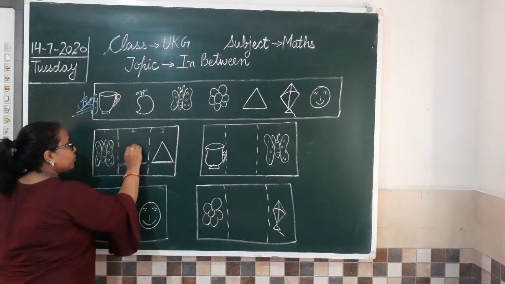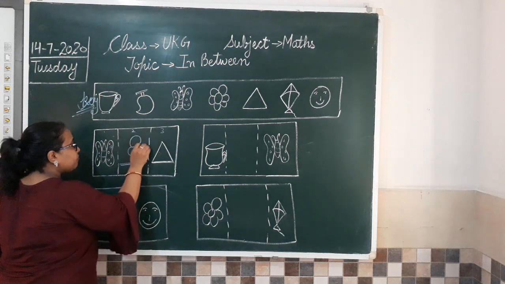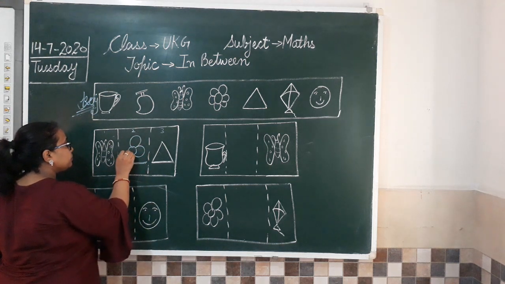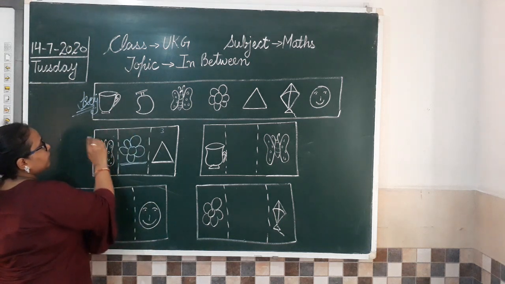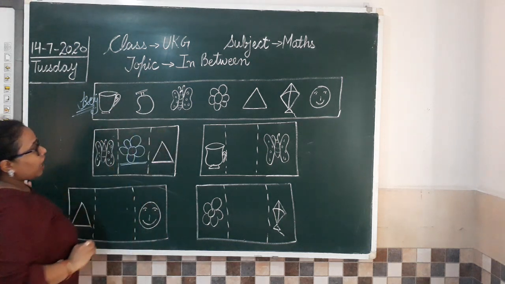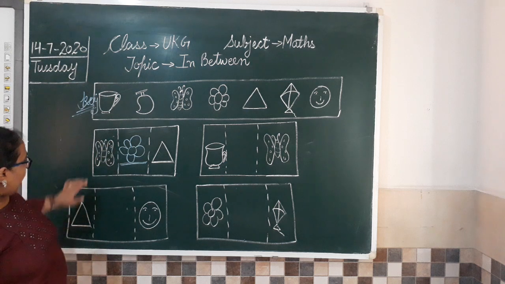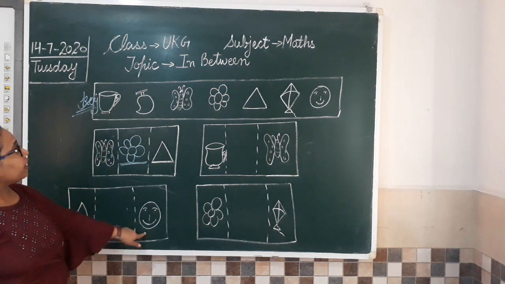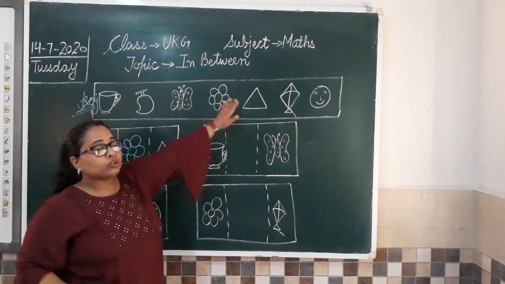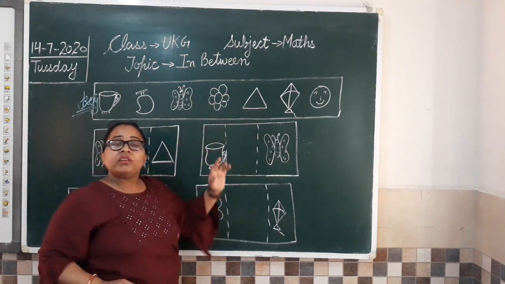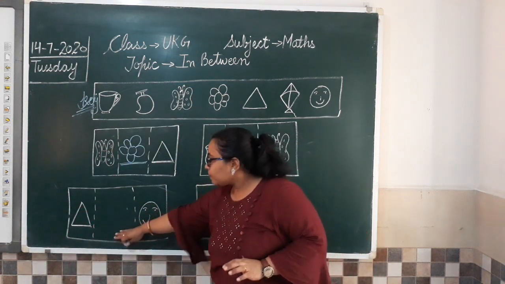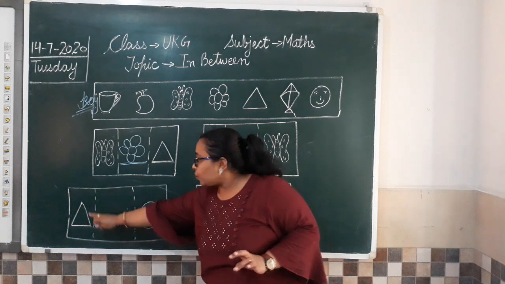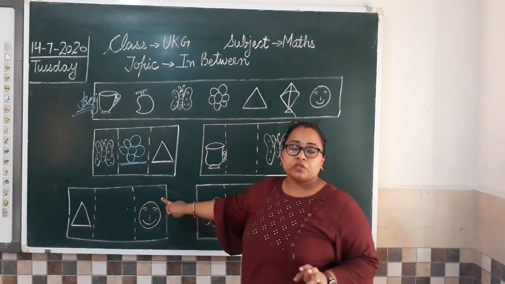Yes, so I am going to draw a flower here like this. Is that clear to all of you? How do we have to solve this? आपको जो दो pictures दिए हैं, you have to search for those pictures and you will find that the one picture which is missing here is the picture between the two given pictures.